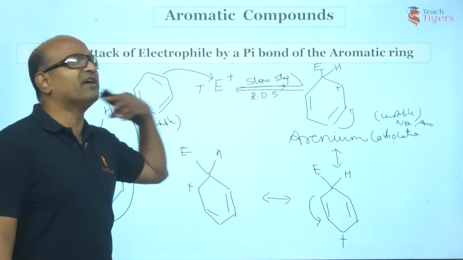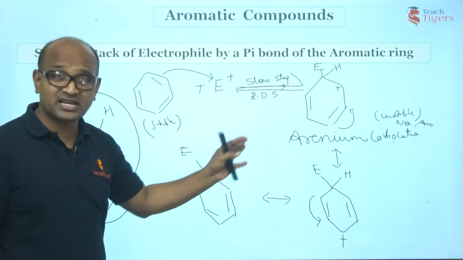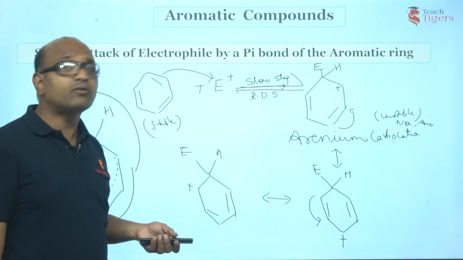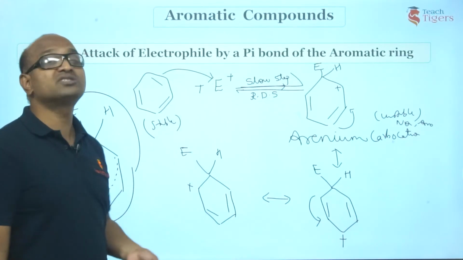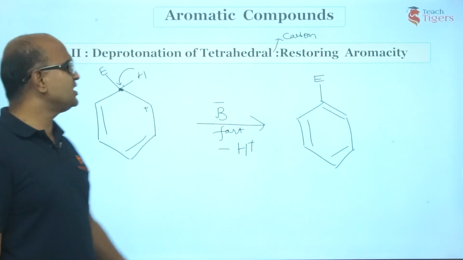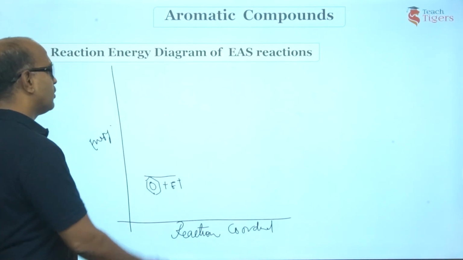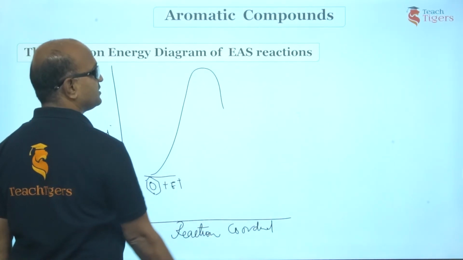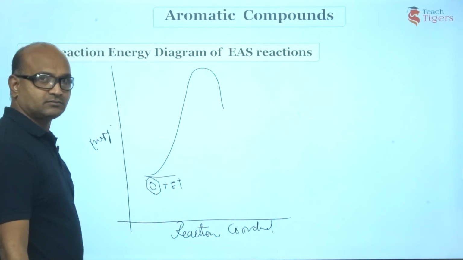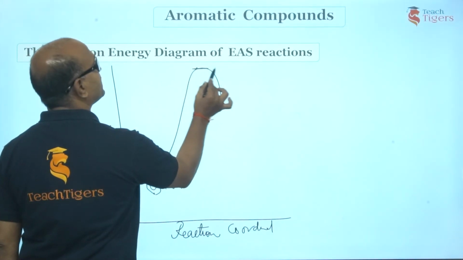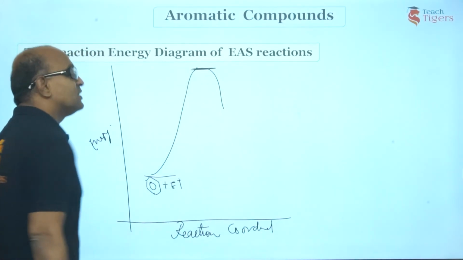So this is a very slow step. A reversible reaction which is always moving towards left. Am I right? Why does it move left? Because this is the most stable species. Hence, the formation of arenium carbocation requires very high activation energy. Am I right? So, this is the species that is formed here.